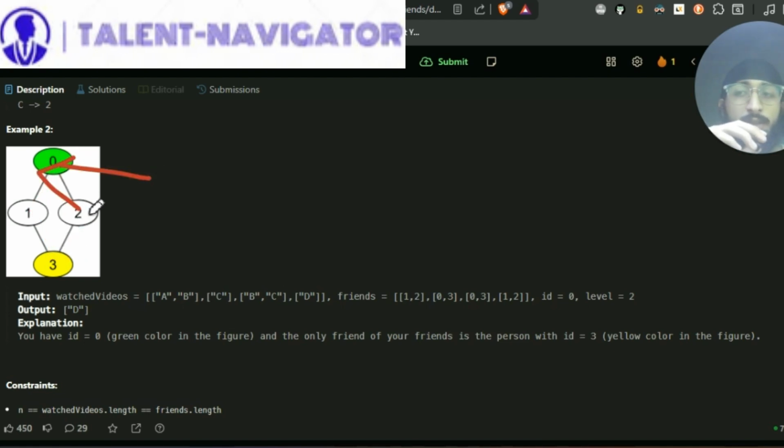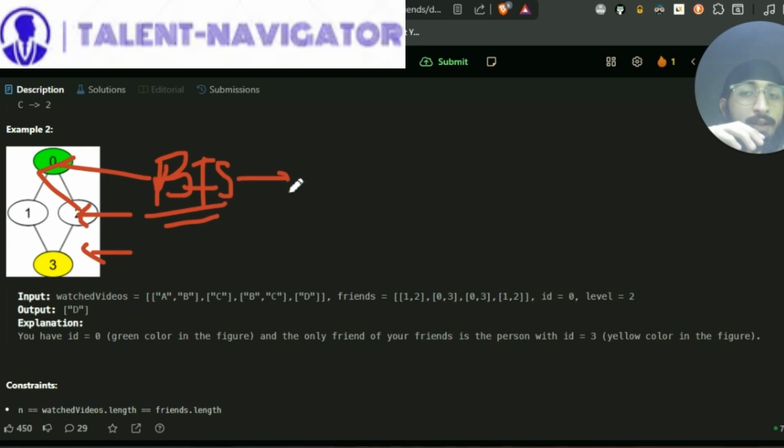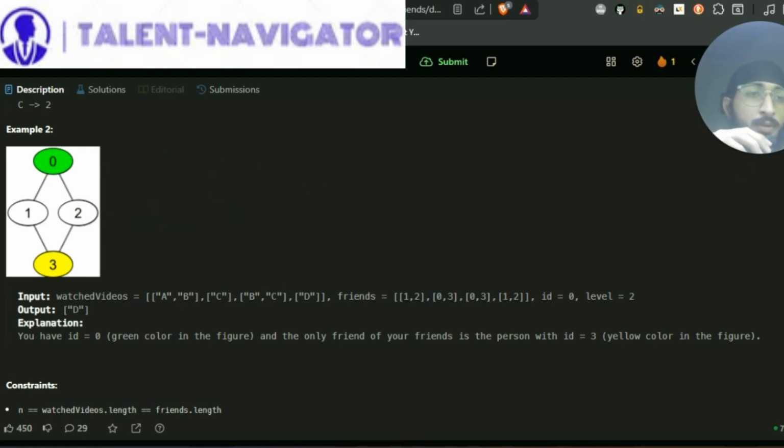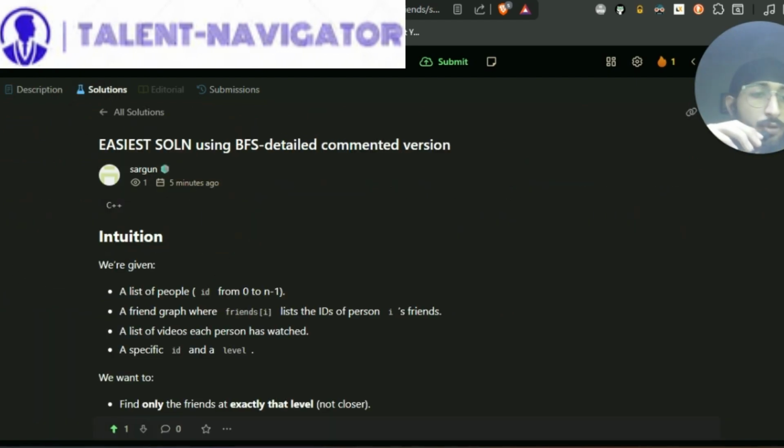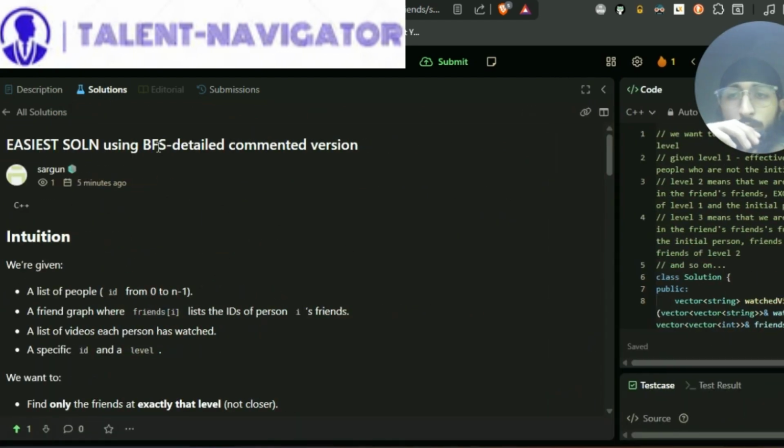Since we are traversing this graph level wise, you can recall that we use breadth first search in that, right? That is, we are going level wise, so we perform a level order traversal. Let me show you how to implement this problem. This is my solution that I posted on LeetCode itself, using BFS, and I've commented all the important parts.